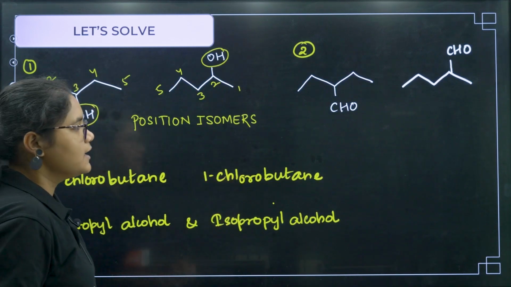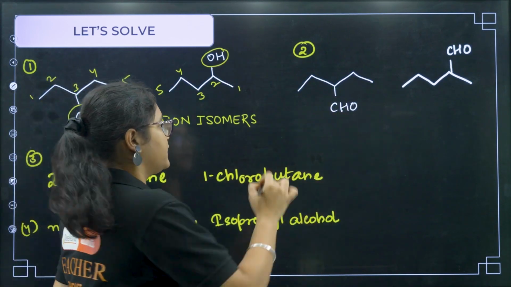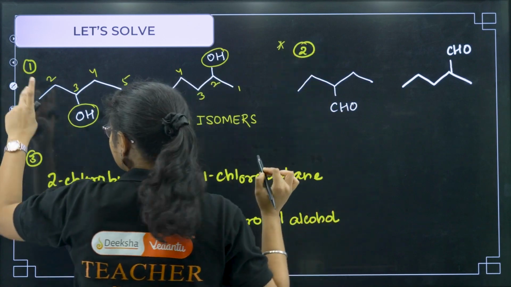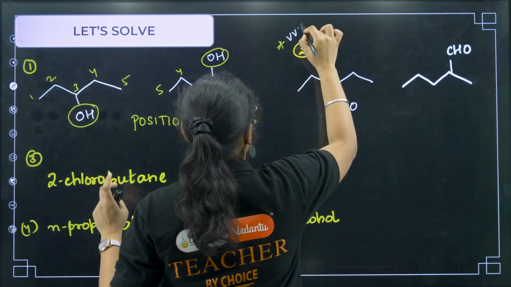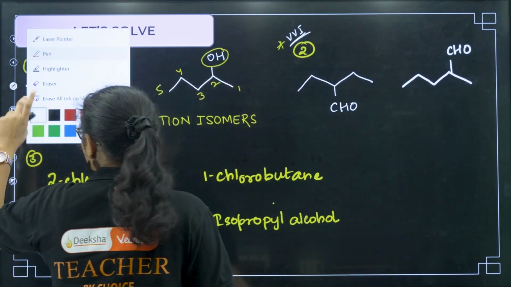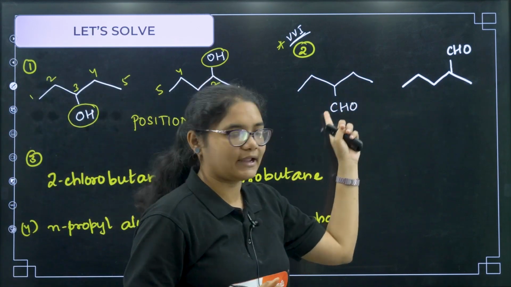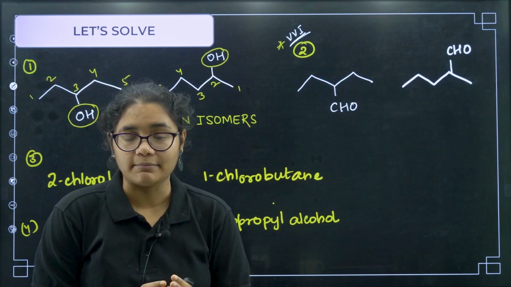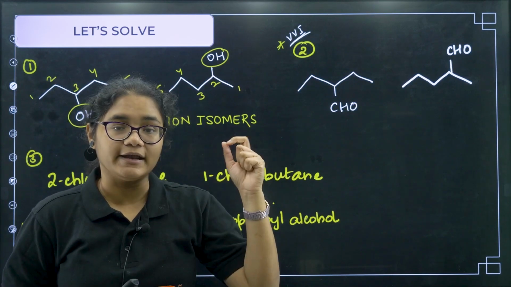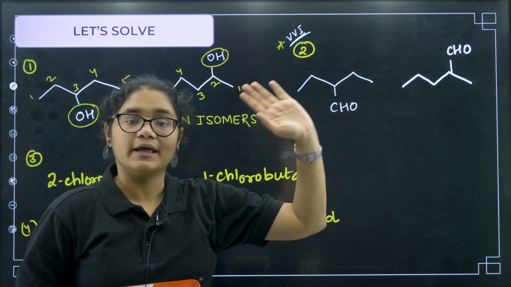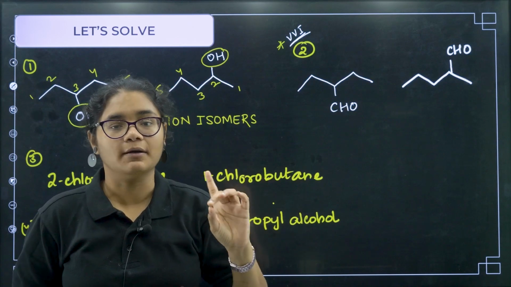Clear? Now let us do this one. This is a very important example. What is the speciality about this? This is an aldehyde group. You should always remember, if there is an aldehyde group and no other functional group, then the aldehyde group carbon should be given number 1.